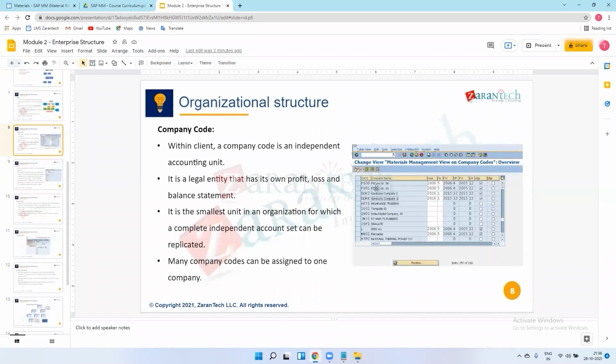This is the company code. First we will create this company code. There is a company name as well, and this is the material management view. For company codes we will not create this for now. We will create this at the time of the purchase order when we get the error. But for information, I just pasted this snapshot here.